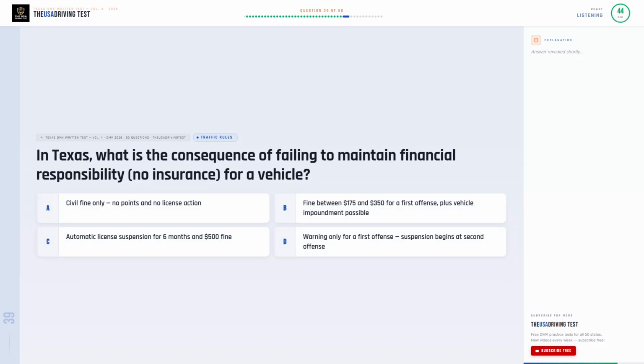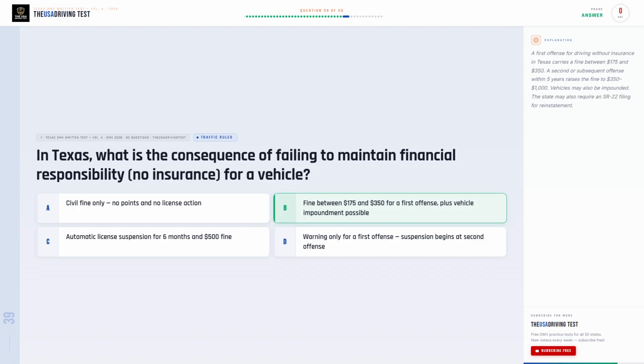In Texas, what is the consequence of failing to maintain financial responsibility, no insurance, for a vehicle? Option A. Civil fine only, no points and no license action. Option B. Fine between $175 and $350 for a first offense, plus vehicle impoundment possible. Option C. Automatic license suspension for 6 months and $500 fine. Option D. Warning only for a first offense. Suspension begins at second offense.